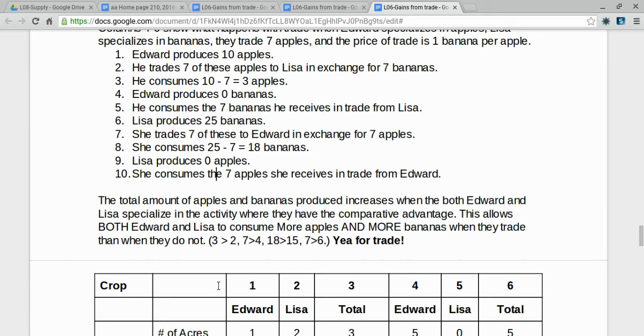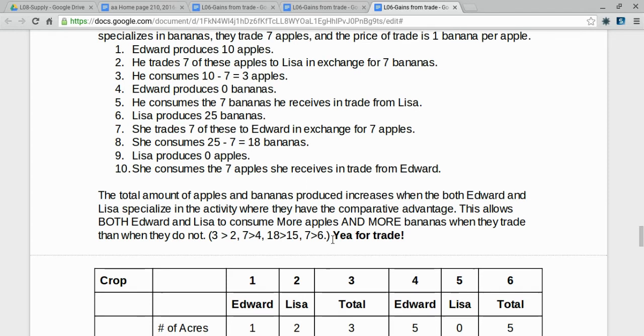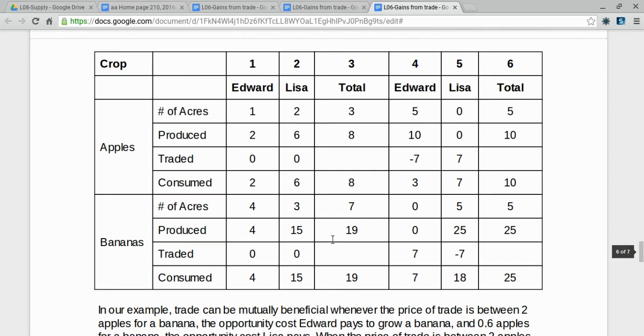This allows both Edward and Lisa to consume more apples and more bananas when they trade than when they do not. 3 apples is higher than 2 apples, 7 bananas is higher than 4 bananas, 18 bananas is higher than 15 bananas, and 7 apples is higher than 6 apples. You can get those numbers in the work we just did. Yay for trade!